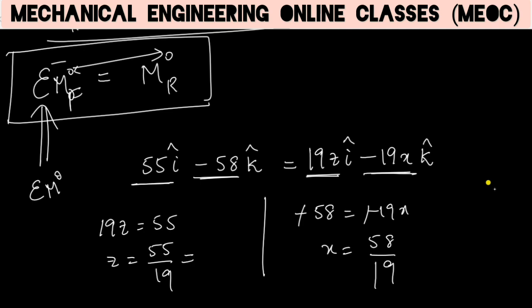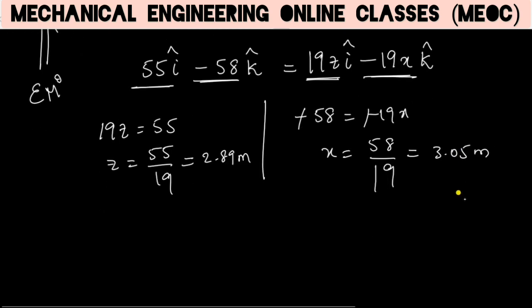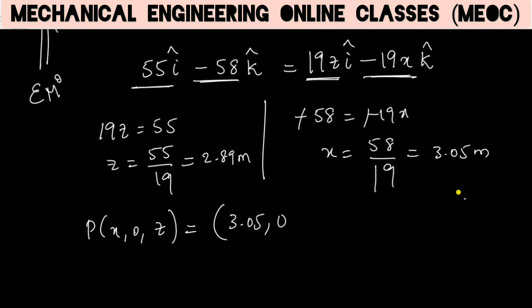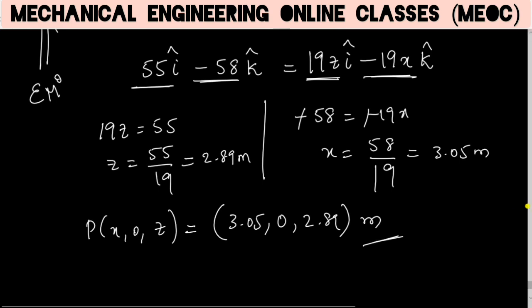From here, if you calculate, z becomes 2.89 meter and x is 3.05 meter. So the point P through which the resultant is acting with respect to origin is 3.05, 0, 2.89. All the dimensions are in meters. So this is the solution. We have found the resultant.